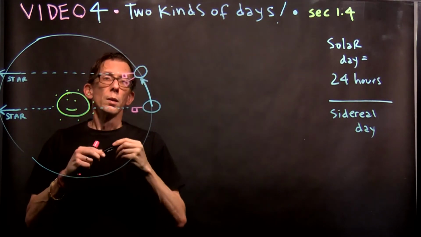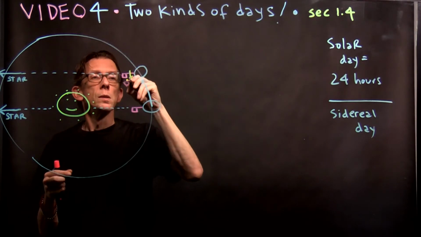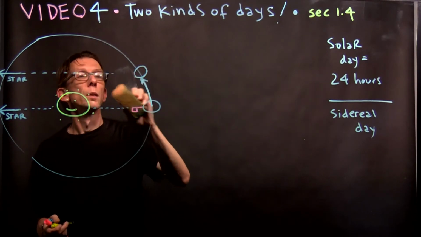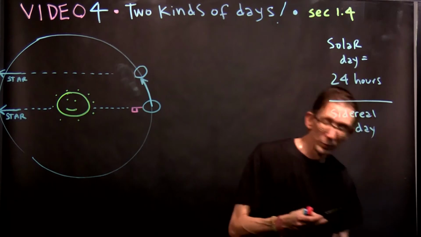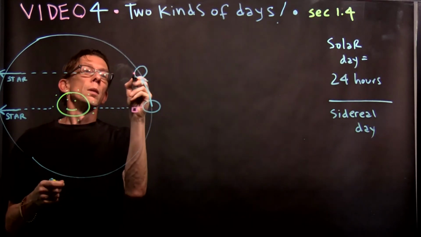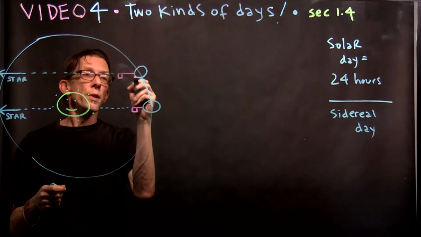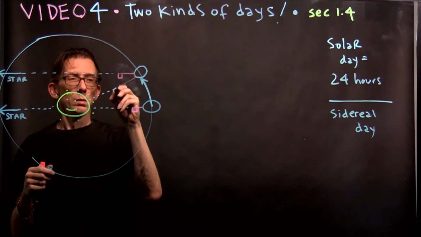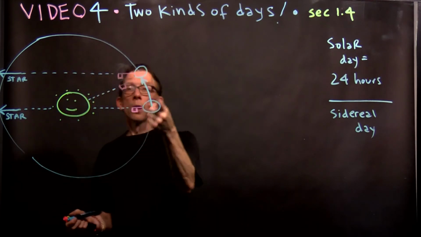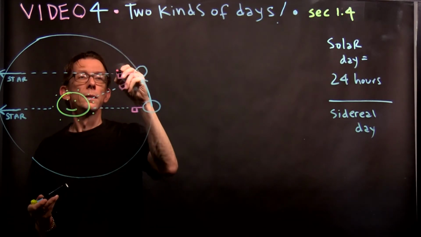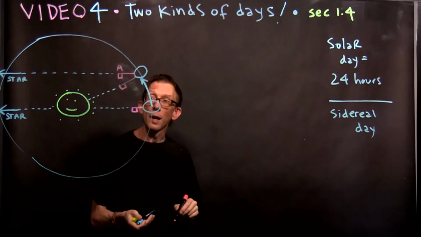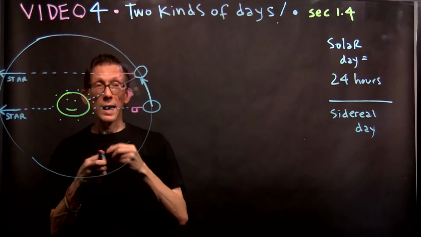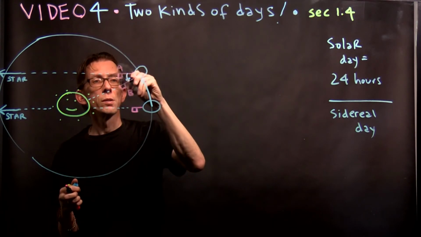It's supposed to be an arrow. I'm going to make this a little bit bigger so you can see it. I want this to be clear. Okay, so one rotation later, the flag is right there, but then you've got to wait a little bit longer for it to point back toward the sun. All right. So here at A, it points toward the star. Here at B, it points back toward the sun. And so it's had to pass through an additional bit of rotation right there.